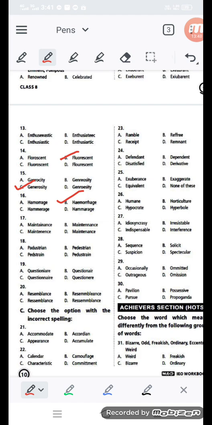Next, we are moving towards maintenance. MAINTAINANCE, or which option is correct? A, B, C or D? In this way you have to choose. 17 number, like 17 number of choosing, this is the correct word, MAINTENANCE.